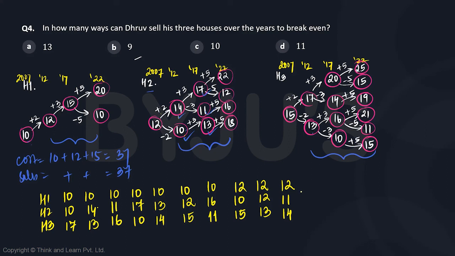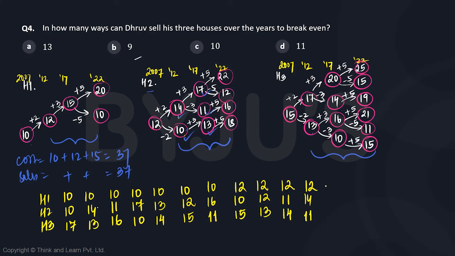Next scenario is, what if house 1 increases by 2 instead of 3 or 5? What if house 2 increases by 2 as well and house 3 decreases by 4? That may be a possibility. Can we increase house 2 by 2? Yes, 12 can become 14. So there is an increase of 2 from both the houses. Can we have a decrease of 4 from house 3? 15 should become 11. This is very much possible.